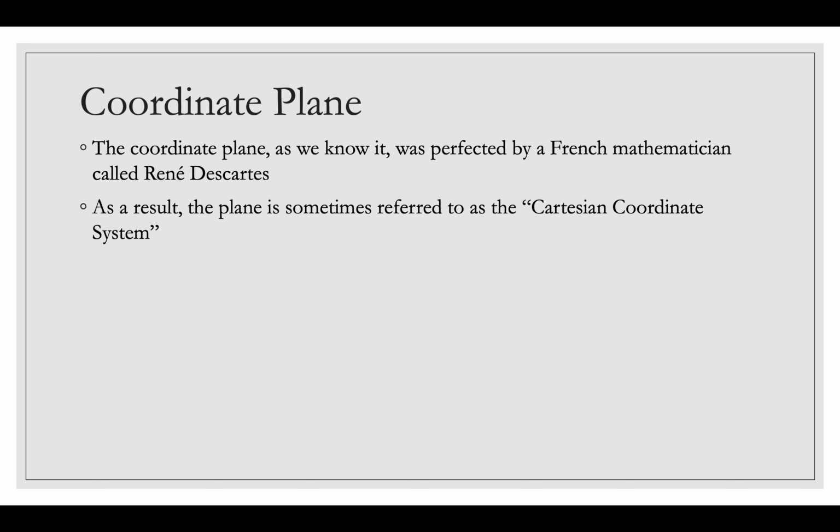So the first thing we need to talk about is the coordinate plane. I'm talking about it first not just because it's important for this unit, but it's also important for all future units. This is going to be the basis for IM1, understanding the coordinate plane. The coordinate plane as we know it was perfected by a French mathematician named René Descartes. I'm pretty sure I said that wrong, but René Descartes. As a result of him inventing it, the plane is sometimes referred to as the Cartesian plane or the Cartesian coordinate system.